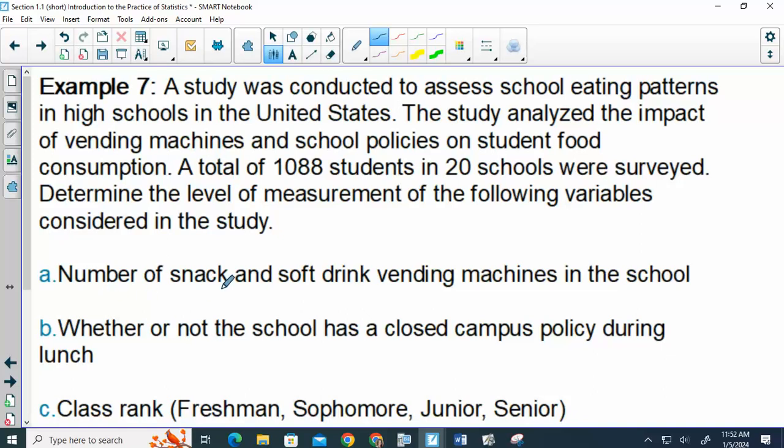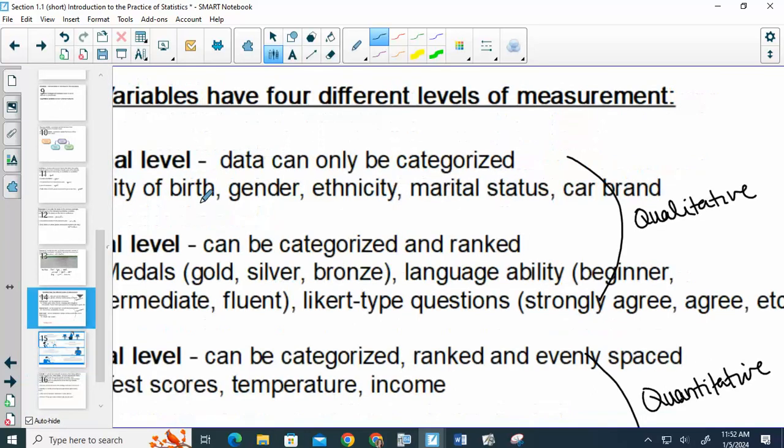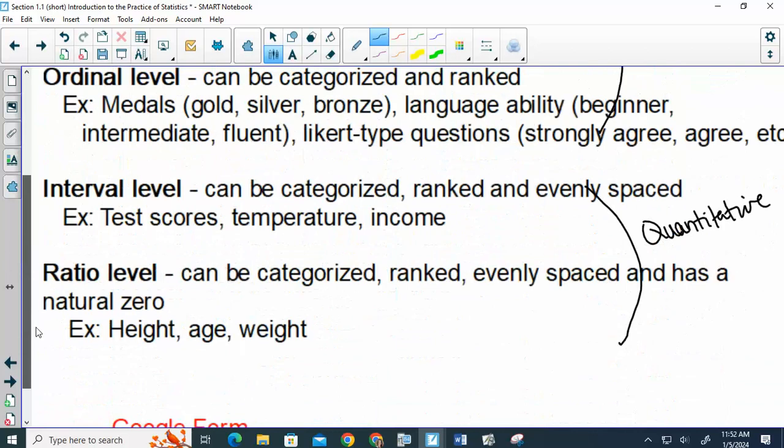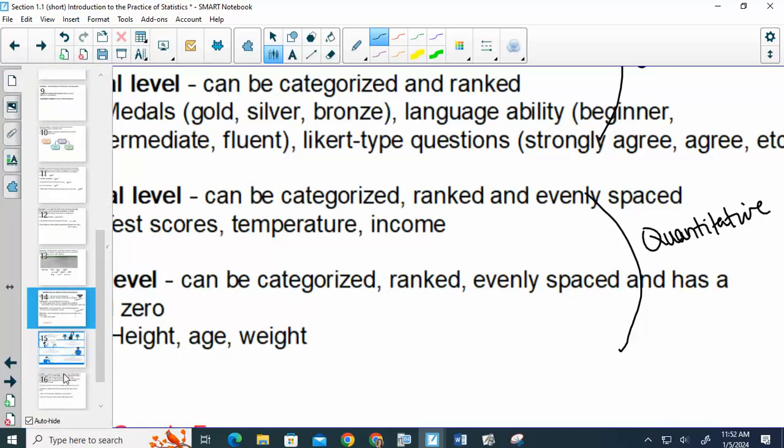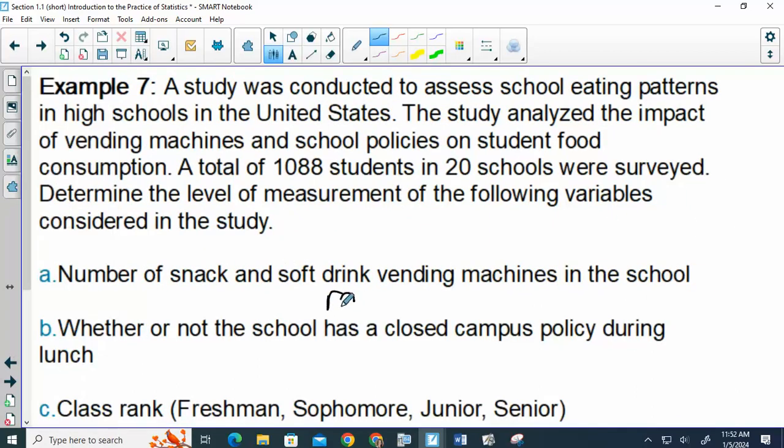So A, the number of snack and soft drink vending machines in the school. First of all, is that qualitative or quantitative? Quantitative. So that means it's either interval or ratio. Does it have a meaningful 0? Does 0 mean 0? Yes. So that would be ratio data.